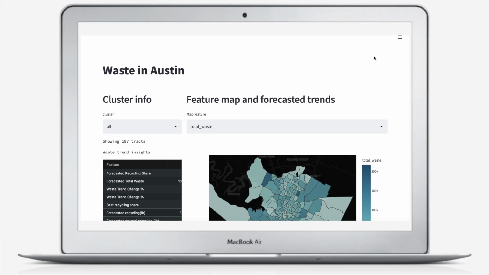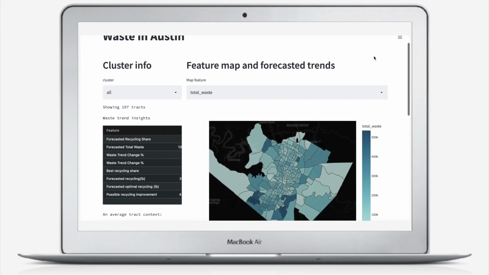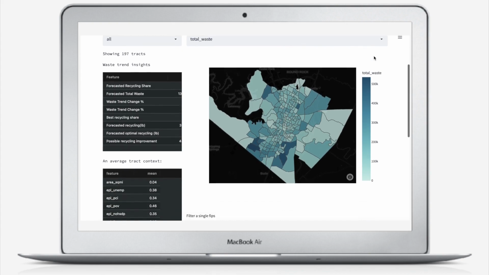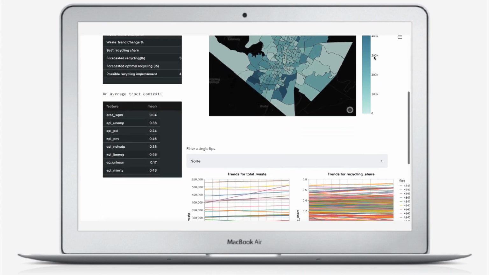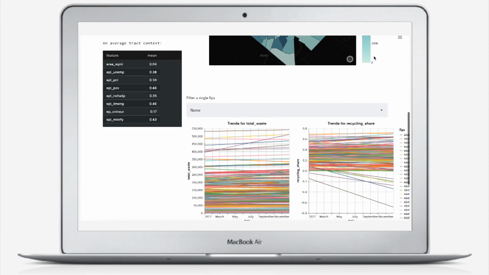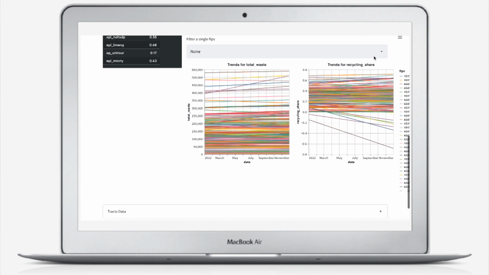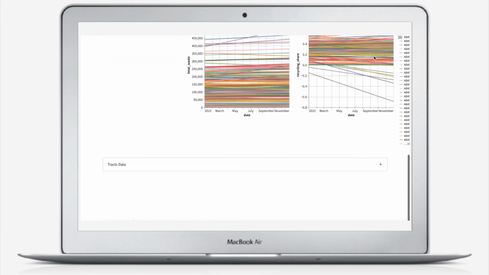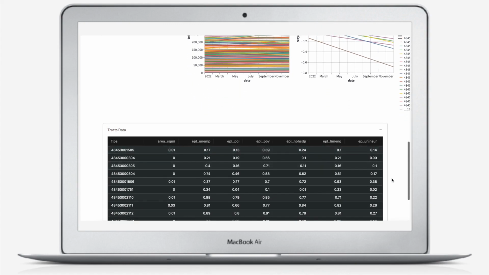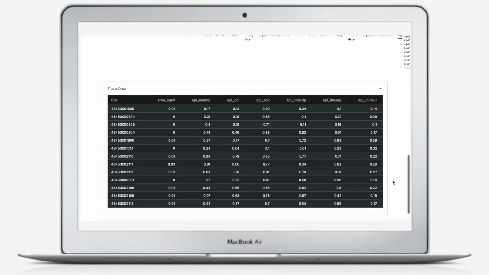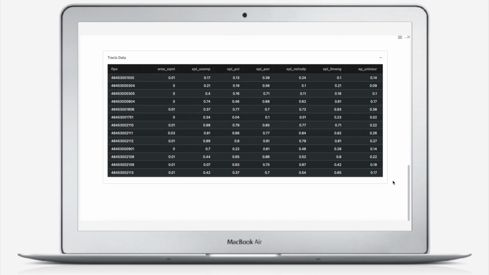Our final product combines both of these models into an easy-to-use and intuitive platform which facilitates the visualization of our model results. With our tool, the user can 1. Forecast the waste patterns for the next year and plan the resources accordingly, and 2. Ideate more focalized public policies based on tract groups with similar socioeconomic characteristics.